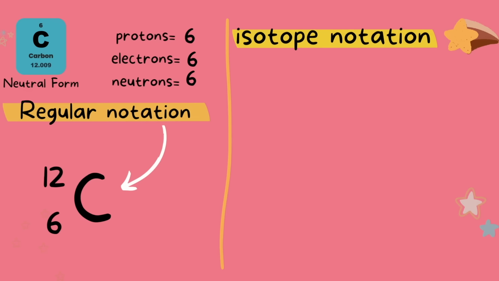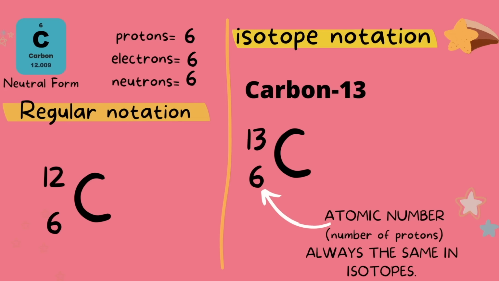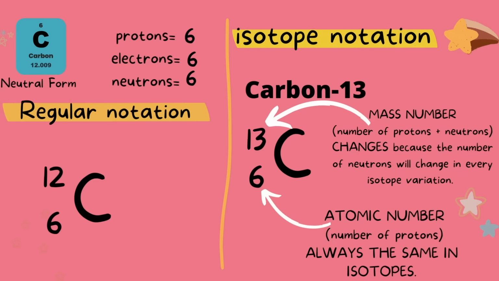We can write an isotope in 2 ways. One is by writing the element, then adding a dash, followed by the mass number. The other way is writing the elemental symbol, the mass number at the top, and the atomic number at the bottom. Notice that the atomic number remains 6, because remember, the atomic number never changes. It is the element's signature, and if carbon did not have 6 protons, it would not be carbon. Notice our mass number changes to 13.